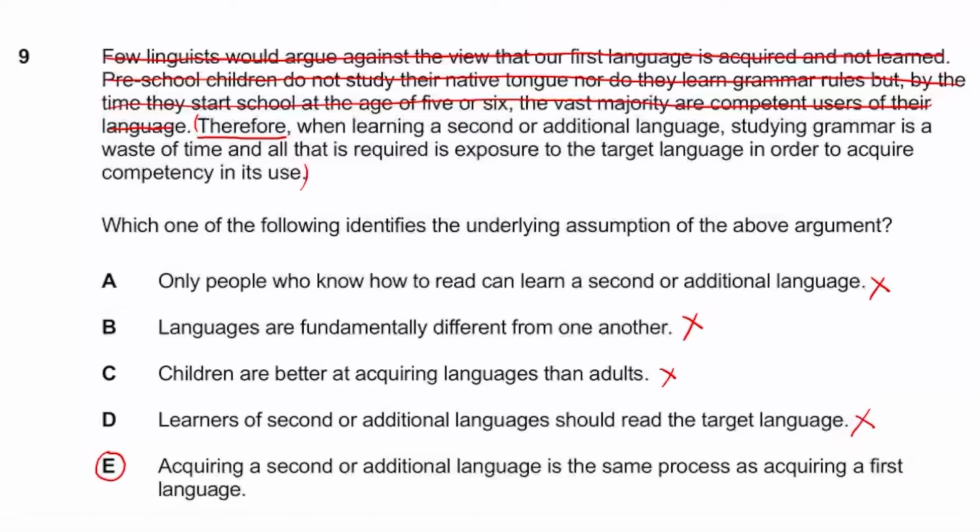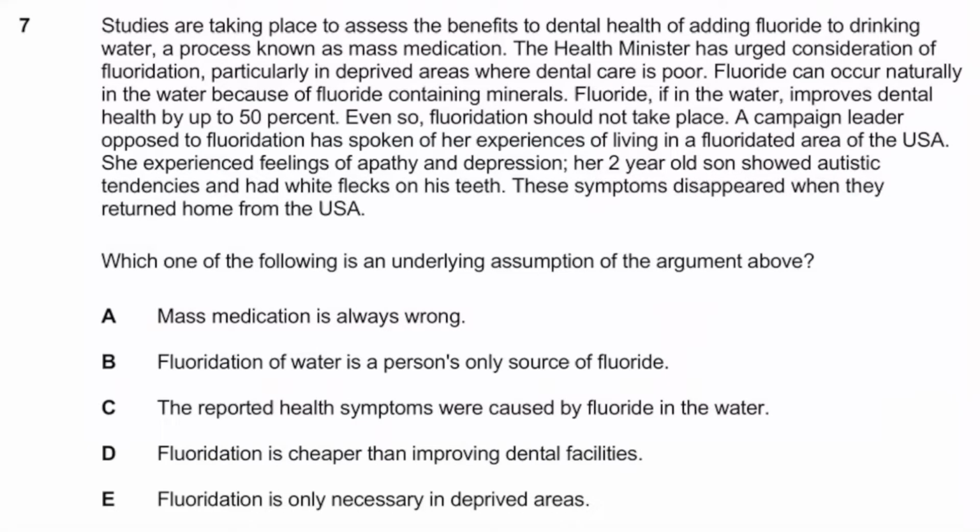All right, guys. So previously, you were looking at this question, which was talking about how if you wanted to learn a new language, you might as well just expose yourself to it, because this is how kids learn. I really hope this was an exemplary example of what an assumption is, because I thought in this case it was really clear what the assumption is, and hopefully you guys can agree with that. But now, guys, we're going to move on to the next set of questions from the IMAT 2015 paper. This was question 7.